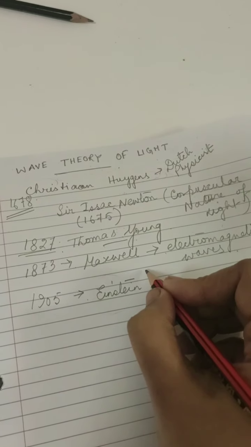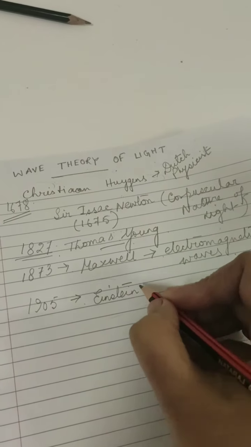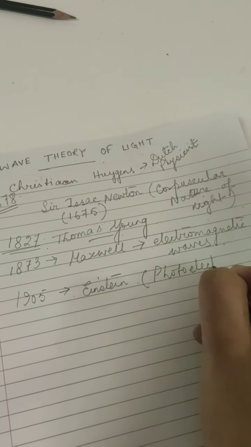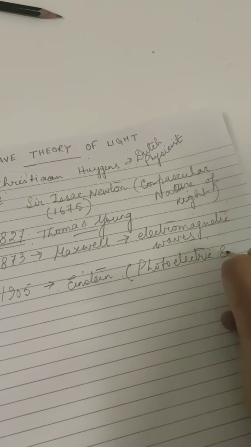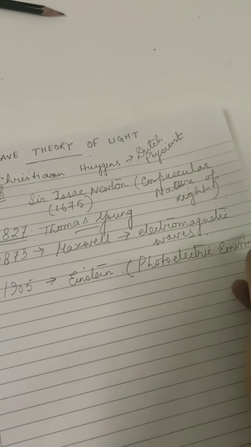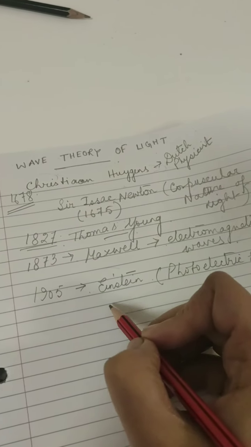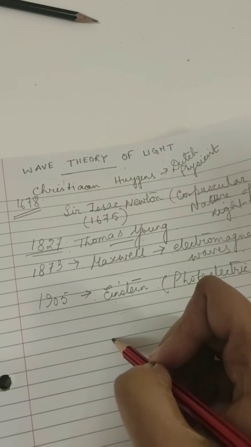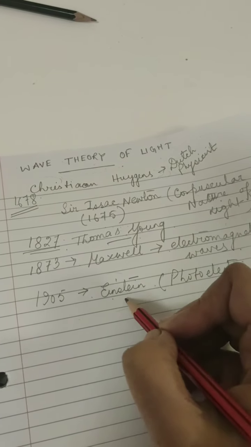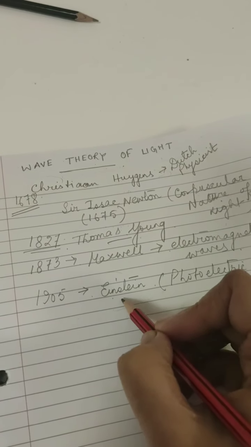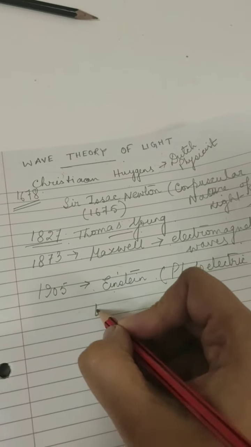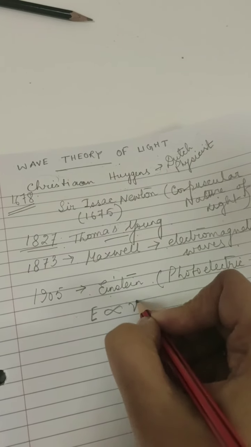What is Einstein's photoelectric emission? That light, instead of being distributed as electric and magnetic field through space, is concentrated in small packets of energy called photons, where the energy of a photon is directly proportional to its frequency.